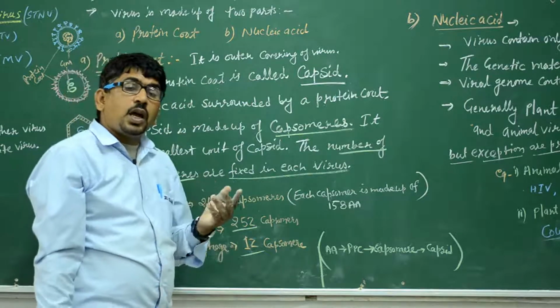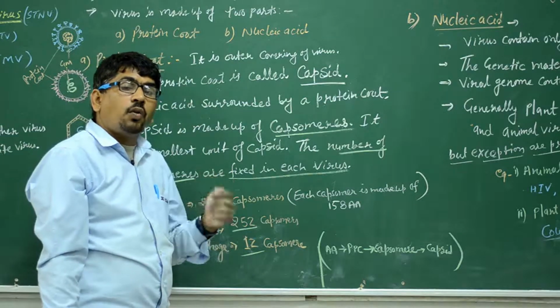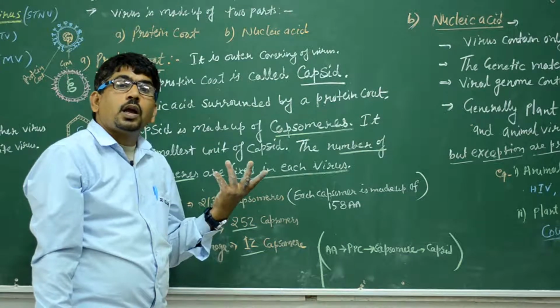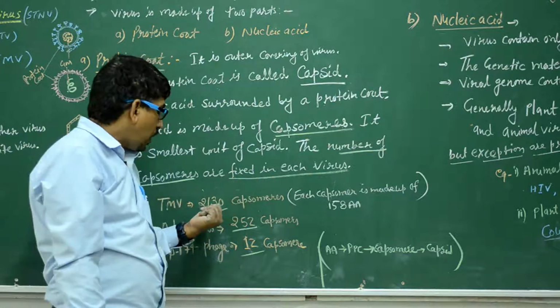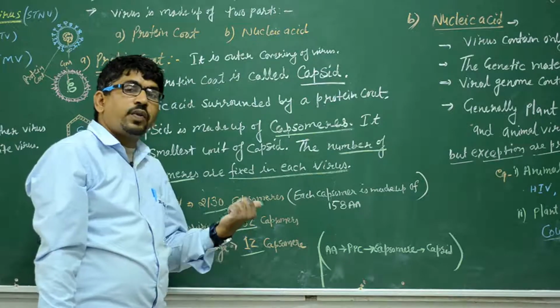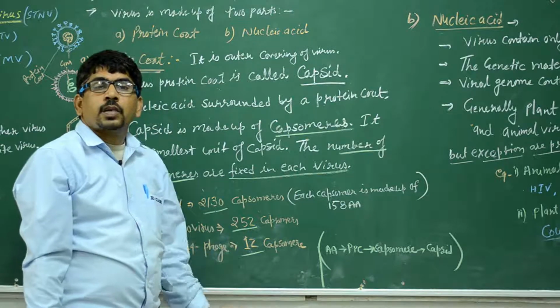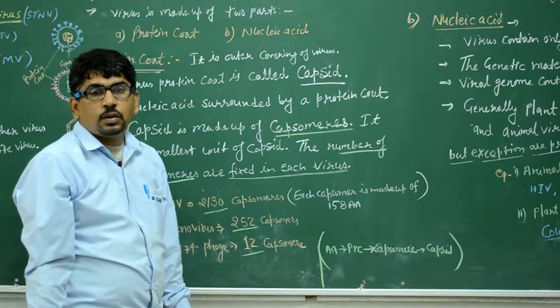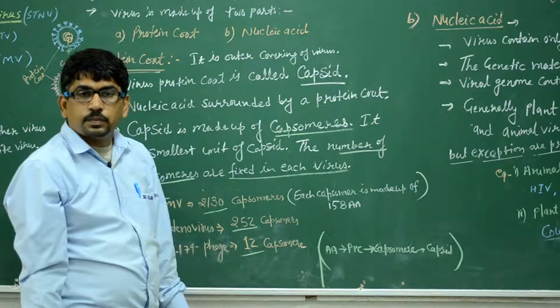So to find how many amino acids are present in a TMV, we multiply 2130 into 150. That is the amount of amino acids in the TMV protein. Clear?